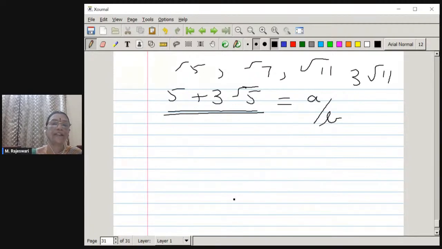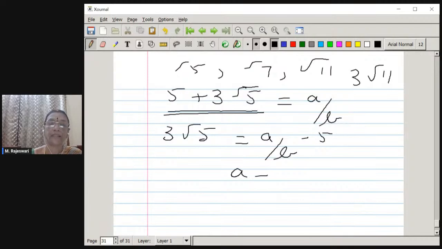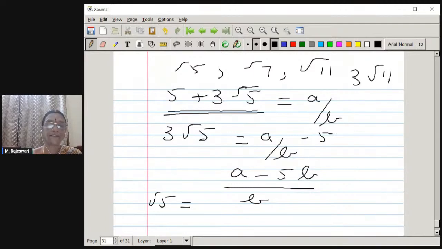So therefore, what do you get? 3 root 5 is equal to A by B minus 5. So on simplification, you will get A minus 5B by B. Therefore, we get, the 3 has to come down, root 5 is equal to A minus 5B divided by 3B. Therefore, here A is an integer, 5 is an integer, B is an integer.